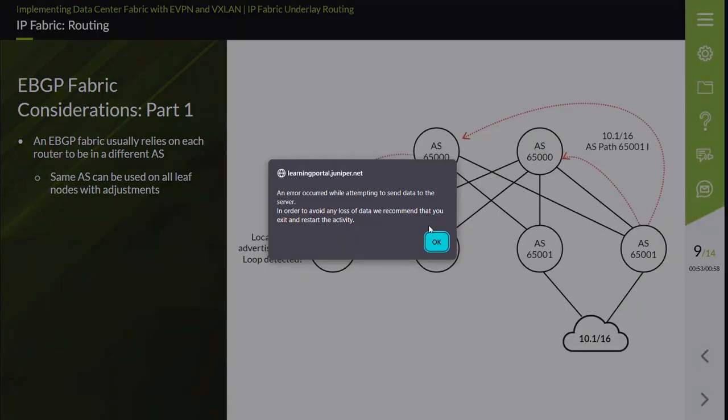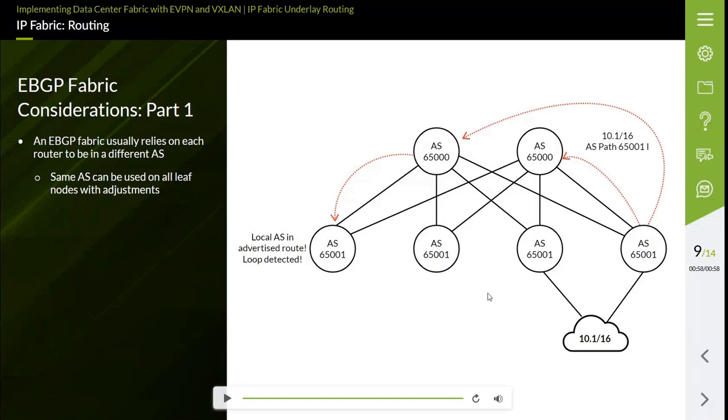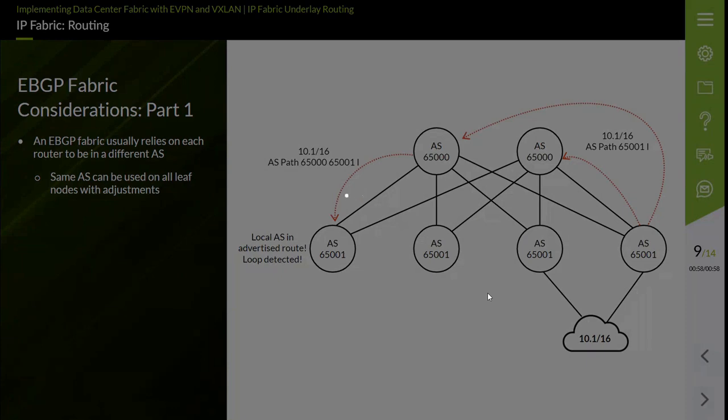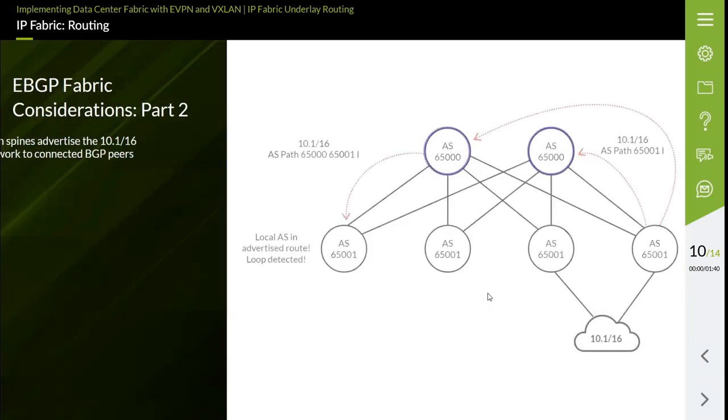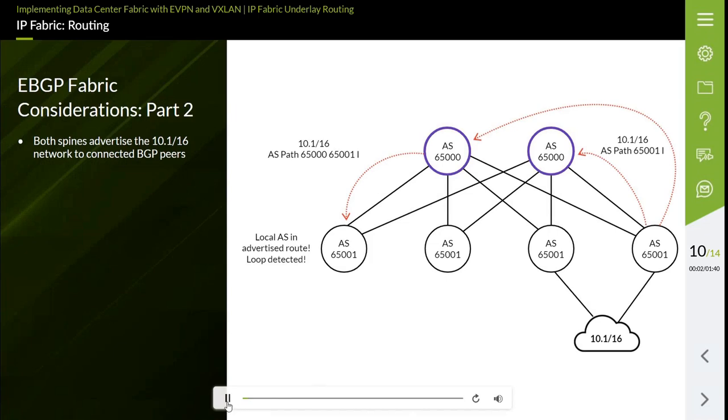When the route is advertised to AS65000, the leaf nodes add their local AS number to the front of the AS path field of the advertised route. When the spine nodes in AS65000 receive the route, the AS path parameter is analyzed, and no loop is detected, as AS65000 is not in the AS path list.